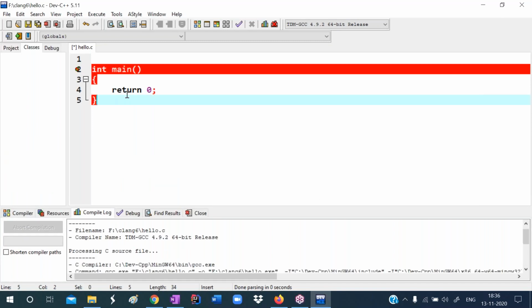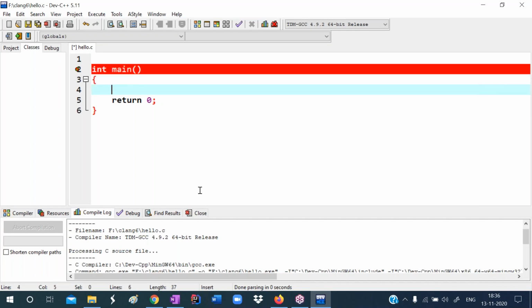See, int main: starting point of main, ending point of main. Here I'm writing the printf function. printf("Hello, I'm writing"). Observe.